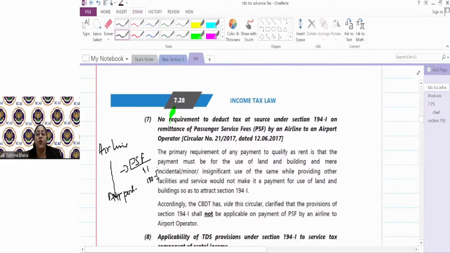TDS is deducted for resident person at the rate of 10% or 2%: 10% for land, building, furniture and fittings, and 2% for plant and machinery. Threshold limit is more than 2,40,000, due or paid, whichever is earlier. No TDS on refundable deposits. Cold storage के लिए 194C, warehousing facility के लिए 194I. Ownership is not mandatory.